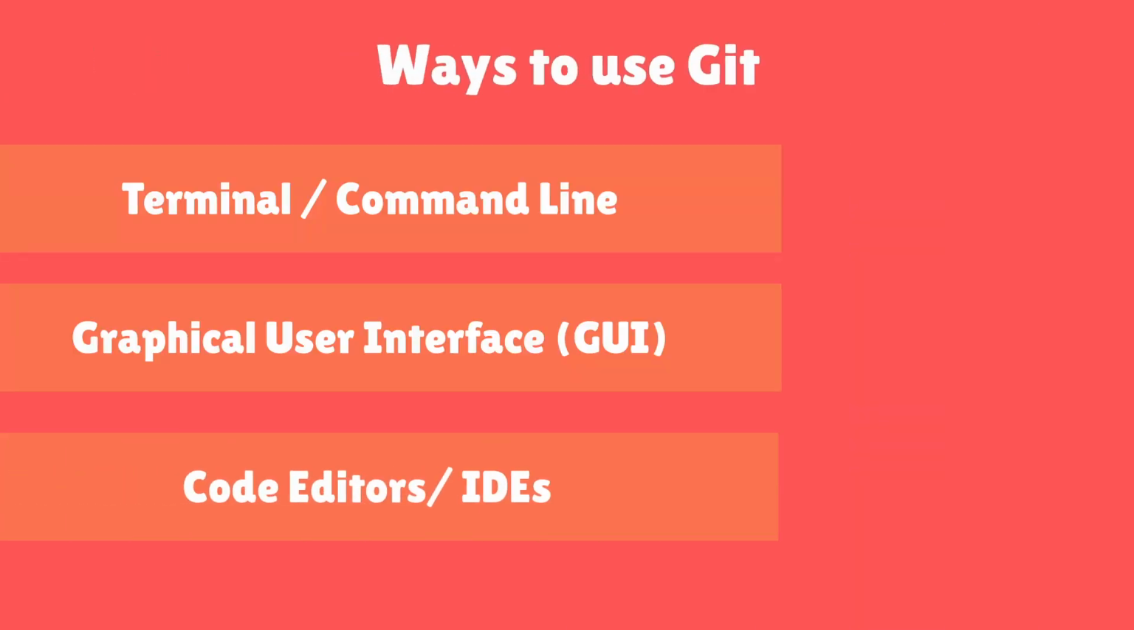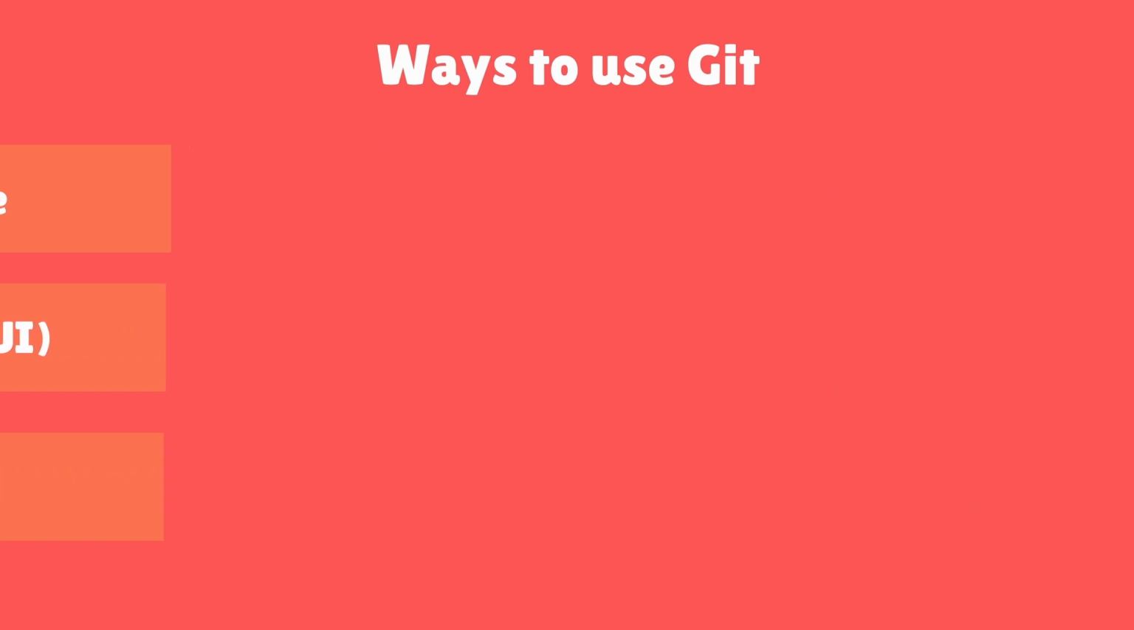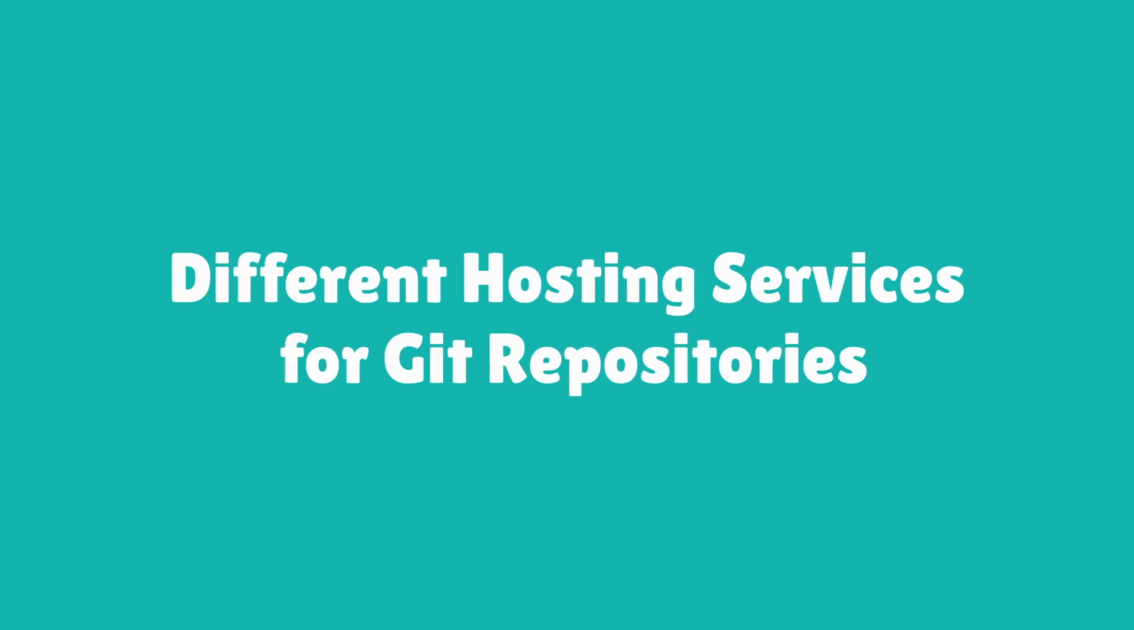The third method to use Git is through code editors and IDEs. Modern code editors like VS Code and Atom have built-in support for Git. You can also install additional extensions to the code editors to bring in extra Git features. Now that we know about different ways to use Git, let's look at different hosting services for Git repositories.